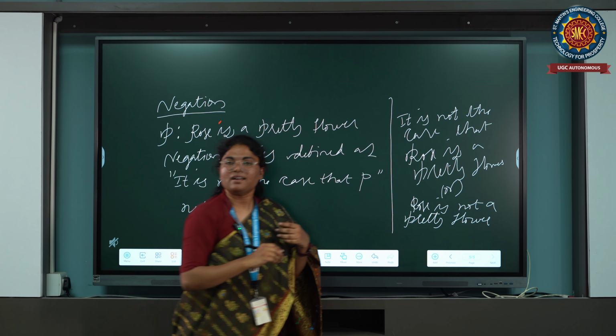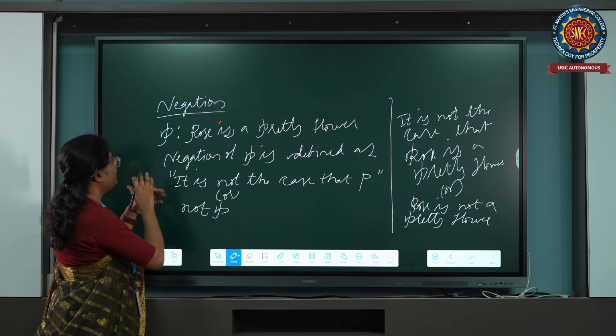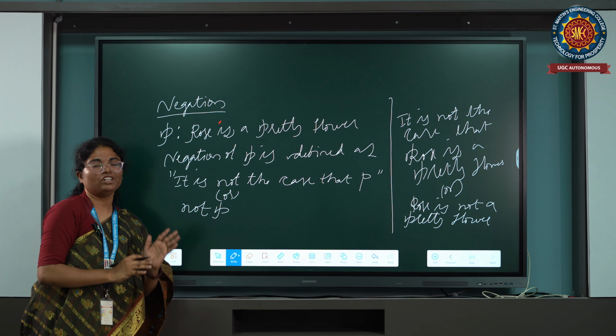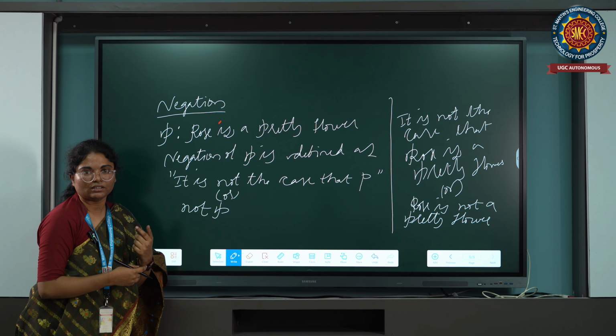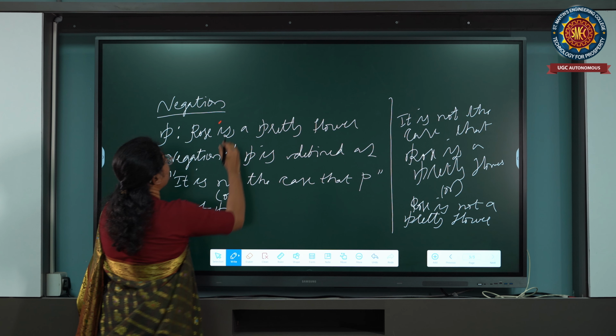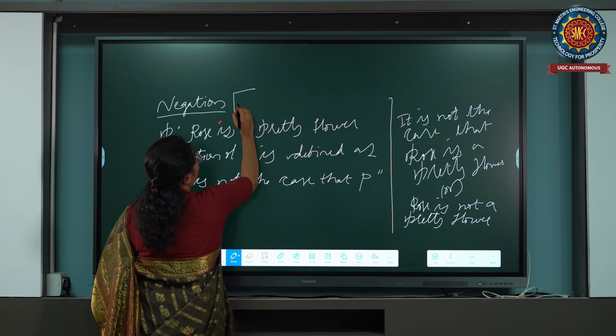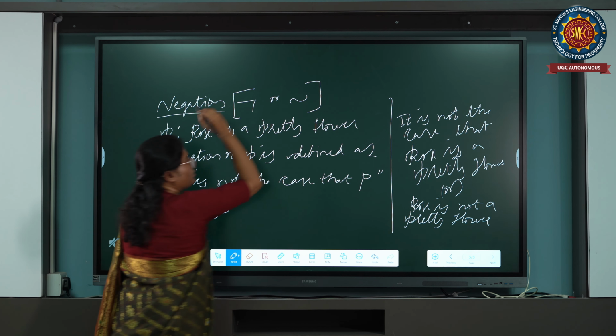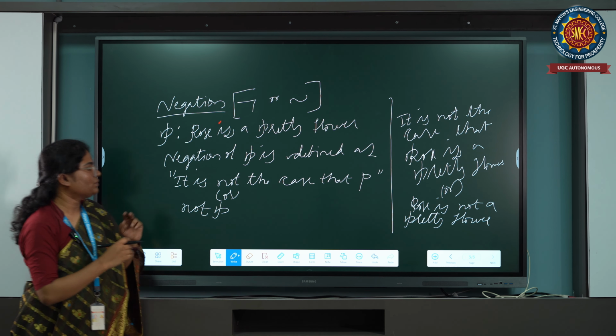Negation of a proposition is also a proposition. Negation means just reverse that. Usually negation has two symbols. We can represent it like this, or sometimes like this also.